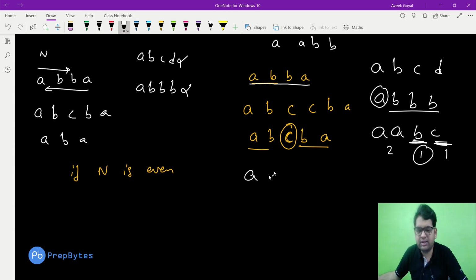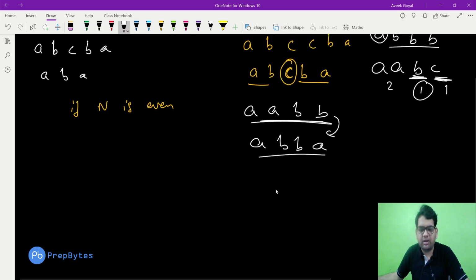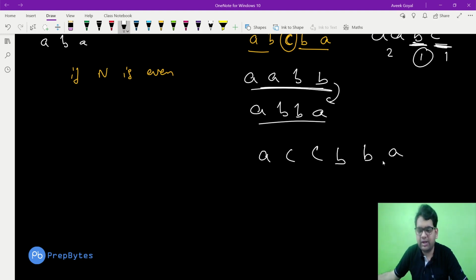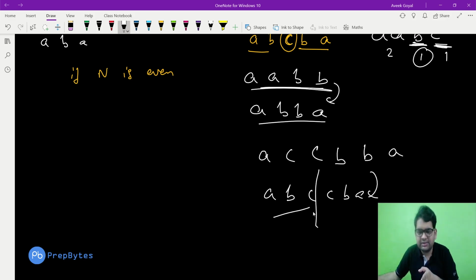But if we have a string like this, and we need to make this a palindrome string, we can rearrange the characters and make this a palindrome string. Correct? Or if we have something like A, C, C, B, B, A, we can make this a palindrome string, because each character is occurring an even number of times. So if we split it in two parts, these characters are occurring the same times, and we can rearrange them in reverse manner.